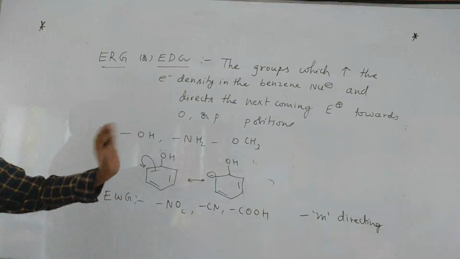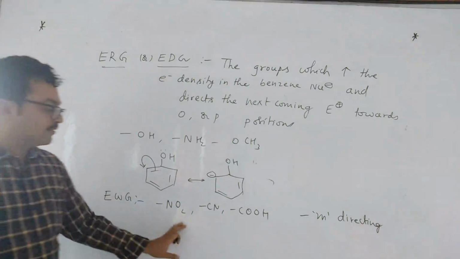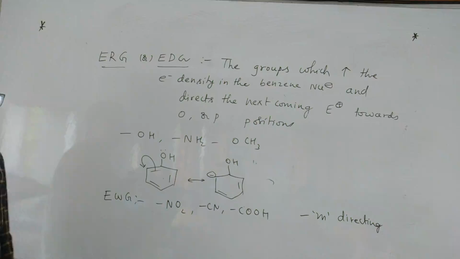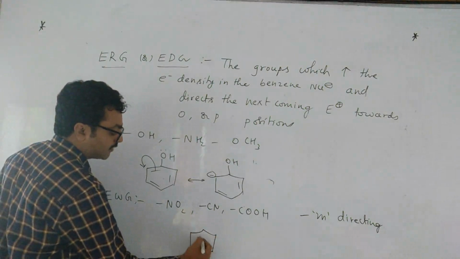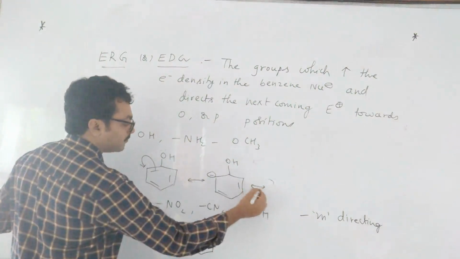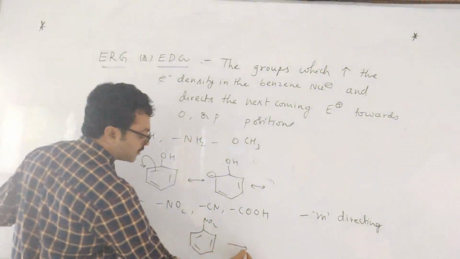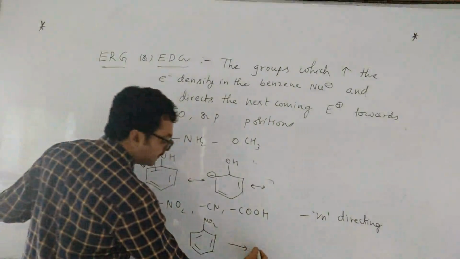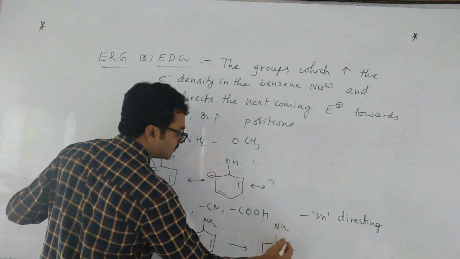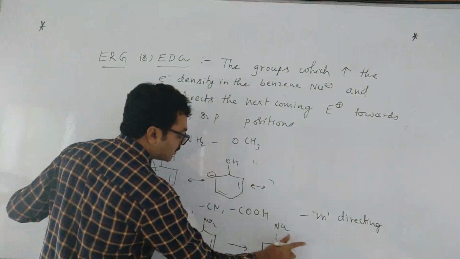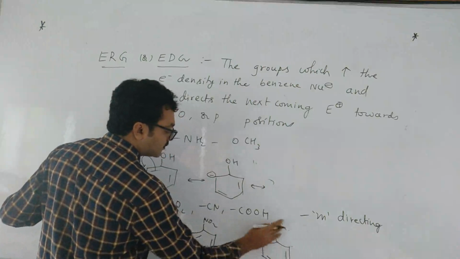So I think you are aware of ortho, para and meta direction. What is ortho position, para position, meta position? Electron withdrawing groups are meta directing. Why? Because if you keep an NO2 group, then on the ortho and para positions you will get a positive charge. So that is the reason.